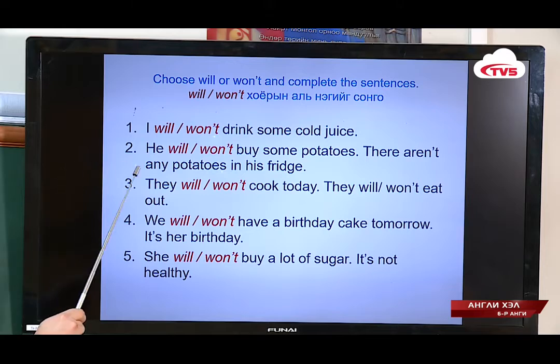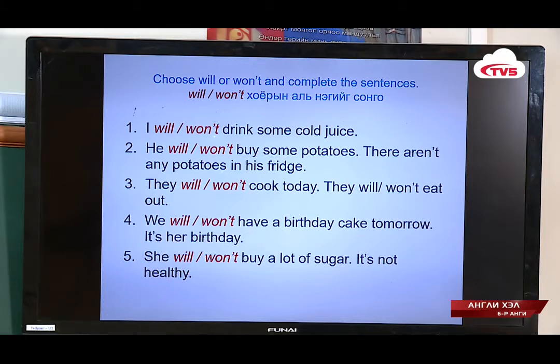I won't drink some cold juice. He won't buy some potatoes. There aren't any potatoes in his fridge. They won't cook today.